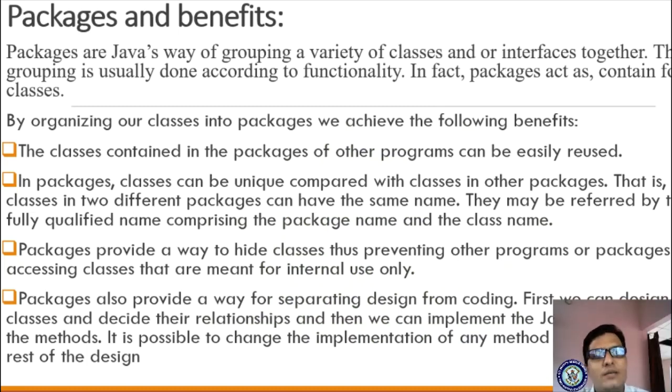First, packages and benefits. Let us see what a package is. A package means grouping a variety of classes and interfaces together. Here grouping means making a batch of similar things. Packages are Java's way of grouping a variety of classes. I am making a collection of classes, methods and interfaces of a similar type, and similar functionality will be placed in one group.